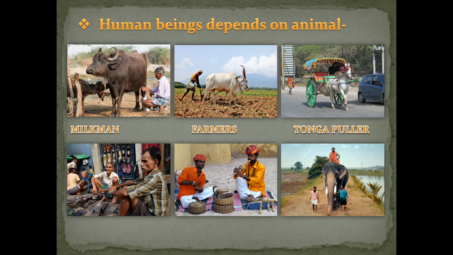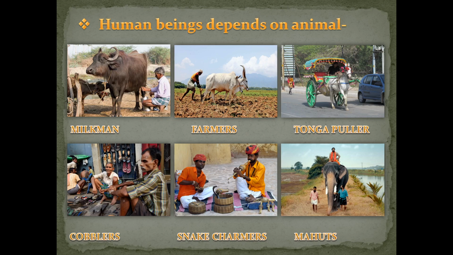Not only these six persons, various persons, means different persons, use animals for their livelihood. Again, some veterinary doctors do treatment on animals, and they depend on animals for their livelihood. The veterinary doctors treat the animals. Then Madaris. The Madaris depend on monkeys and bears for their livelihood by training them to perform dance.